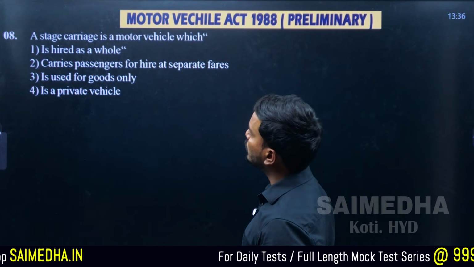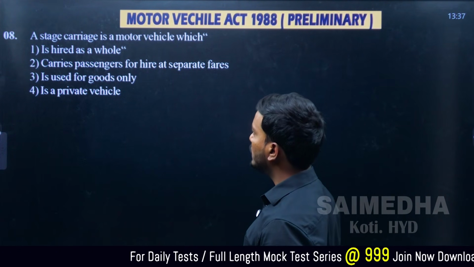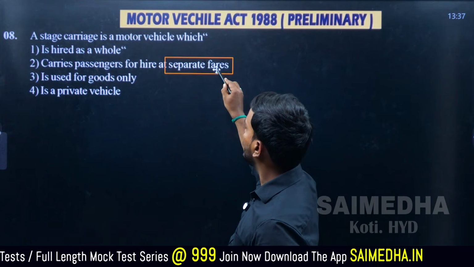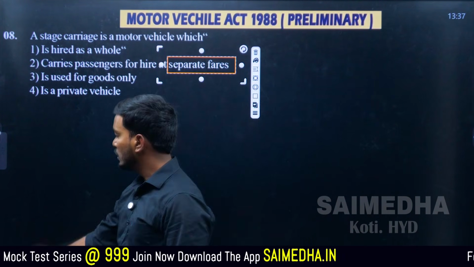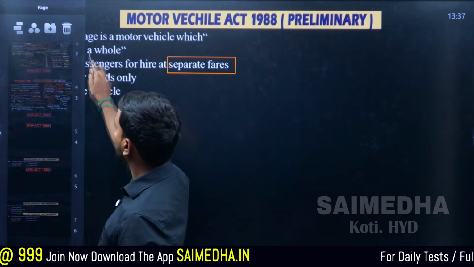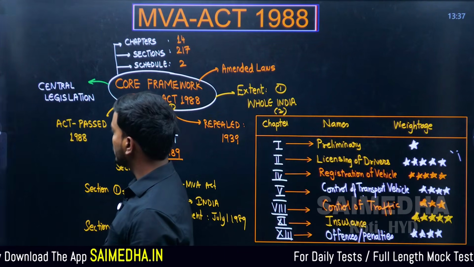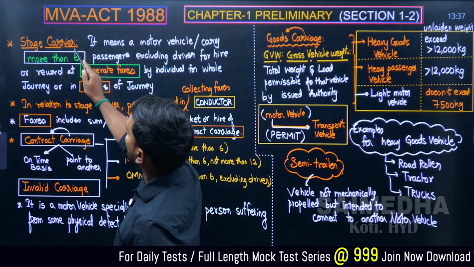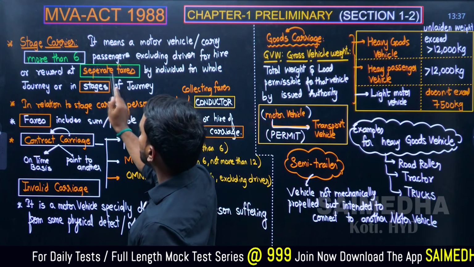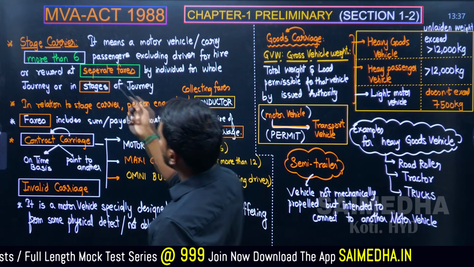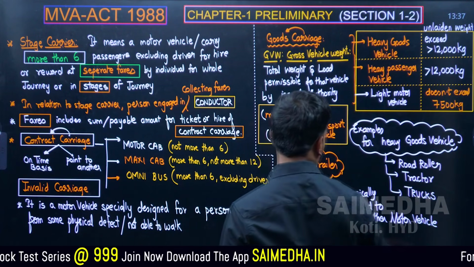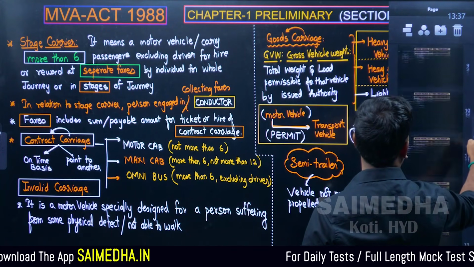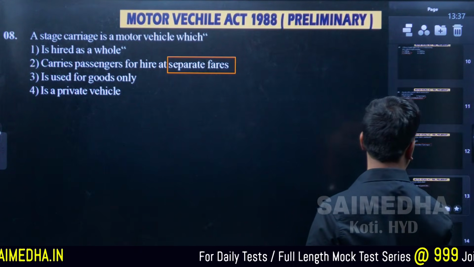A stage carrier is a motor vehicle which carries passengers for hire for separate fares. This is the keyword that we discussed in slide number 1 when discussing the definitions. A stage carrier is going to be taking separate fares, collecting separate fares for the whole journey or stages of the journey, taken from individuals. So the correct answer for this question should be separate fares.